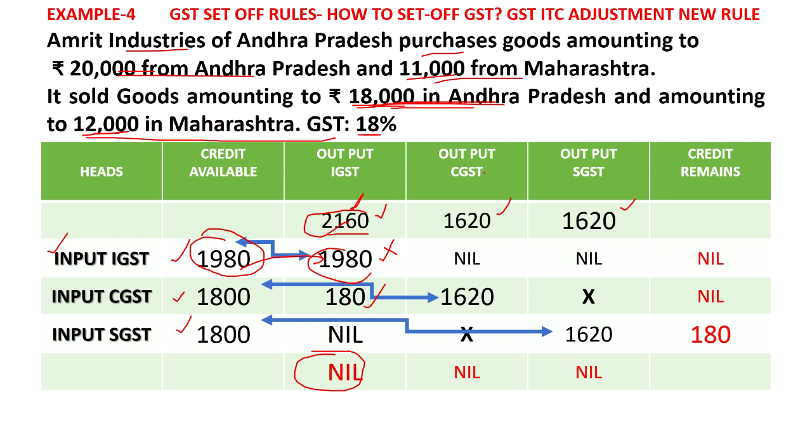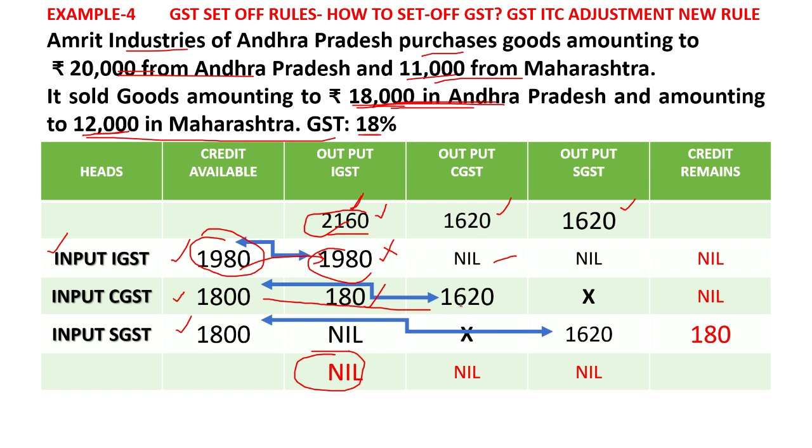Now coming to output CGST, you have to pay 1620 to the government as you have collected 1620. And there is no IGST to adjust. There is CGST 1800 to adjust. So only 1620 is required.